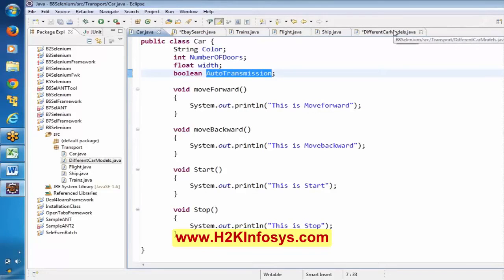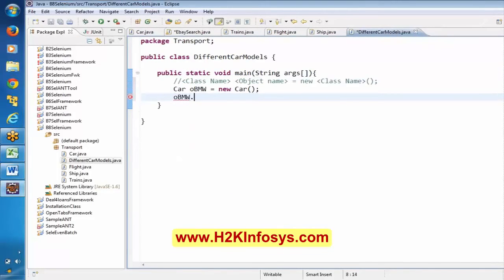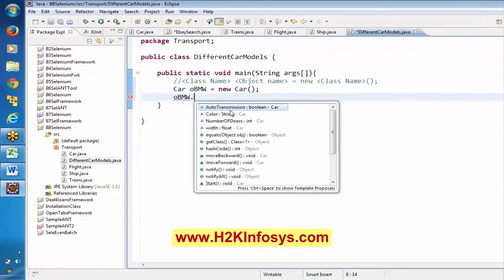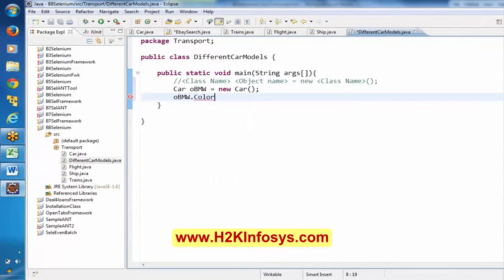The same things are appearing over here. It also mentions the type of each variable: width float, number of doors int, color string.